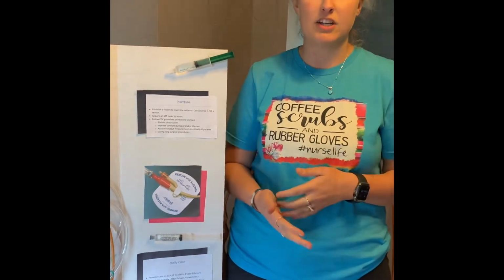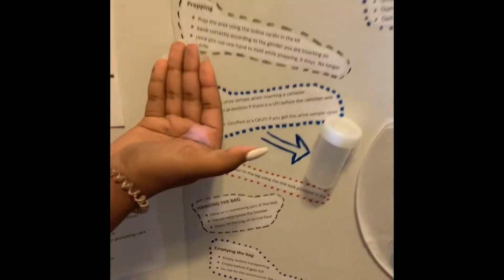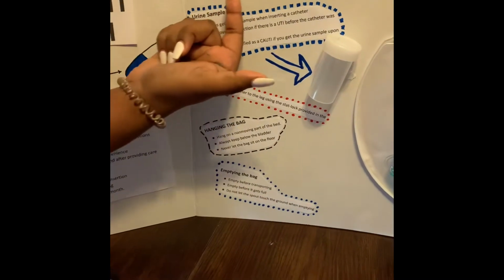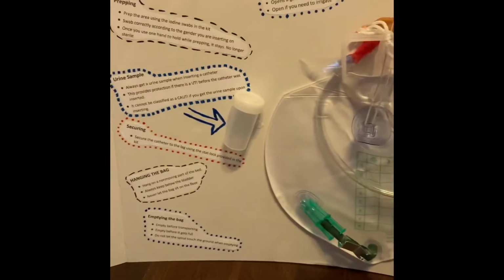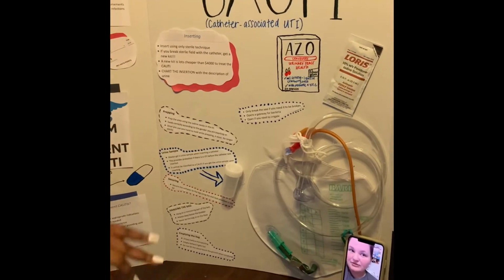All right, so to insert the catheter, you need to first prep it. You'll prep the area by using the iodine swabs in the kit. Swab correctly according to the gender that you're putting the Foley in, different for males and females. And once you use your hand to prep, that hand's no longer sterile, so don't move it from there.